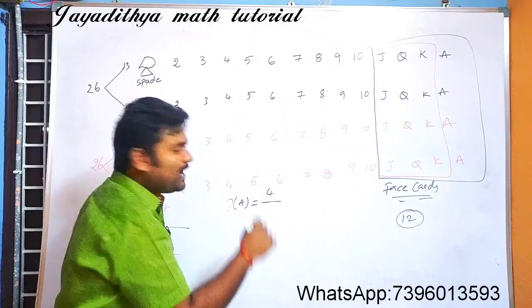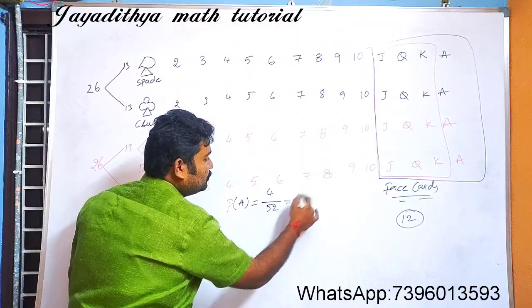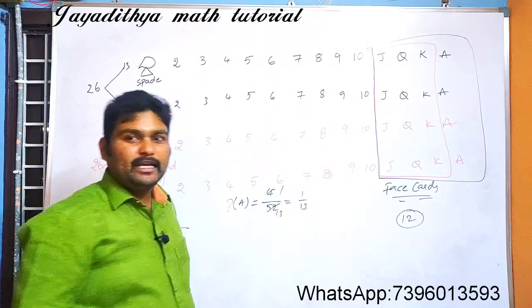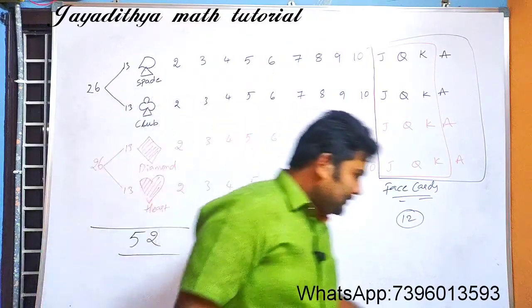Out of total how many cards do we have? A total of 52. So what is the answer now? 4 ones are 4, 13 are... The answer is 1 by 13.